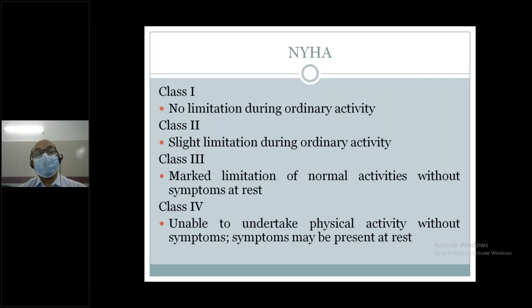Class 4, unable to undertake physical activity without symptoms. Symptoms may be present at rest. So this classification denotes which pattern of disease may present.